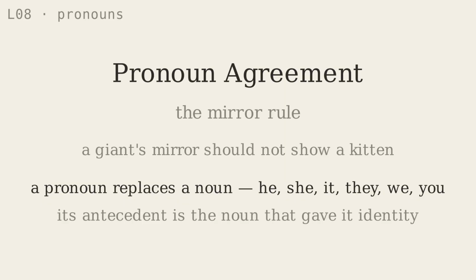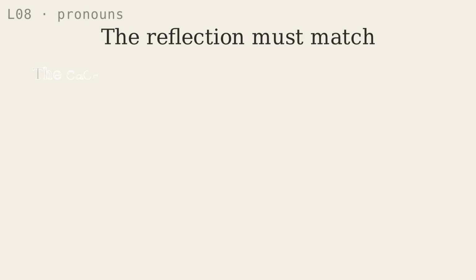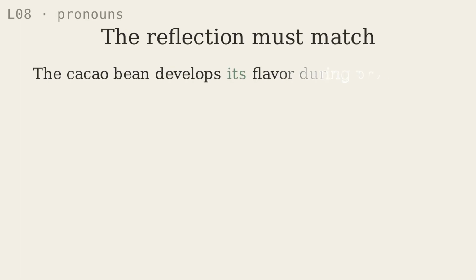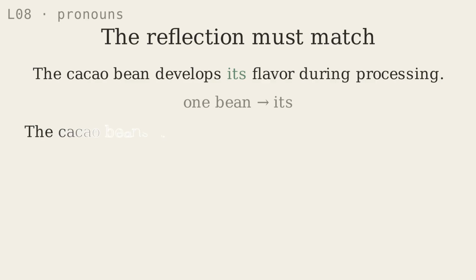The noun that a pronoun refers to is called its antecedent. Antecedent simply means the word that came before and gave the pronoun its identity. For example, the cacao bean develops its flavor during processing. The noun is bean. Bean is singular. Therefore, its pronoun must also be singular. We use "its." Now listen to the plural version.